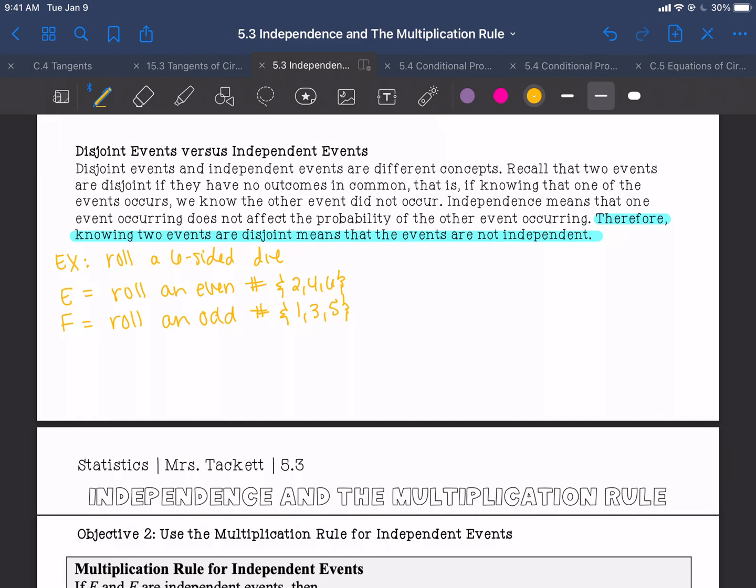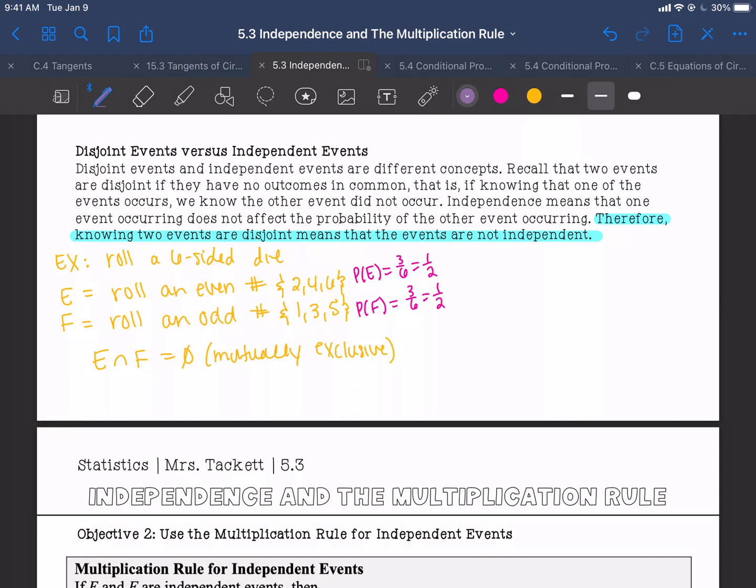All right, that means that E intersect F is the empty set, which means they're mutually exclusive or disjoint. So we know that the probability of E happening is 3 out of 6, which is 1/2, and the probability of F happening is 3 out of 6, which is also 1/2.